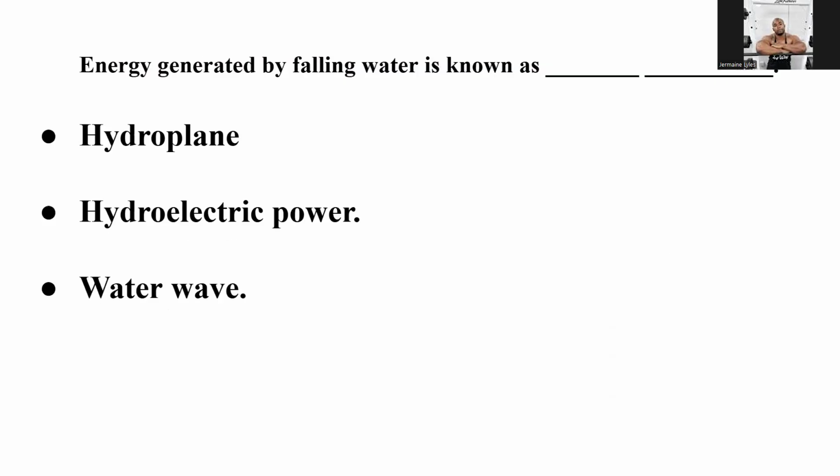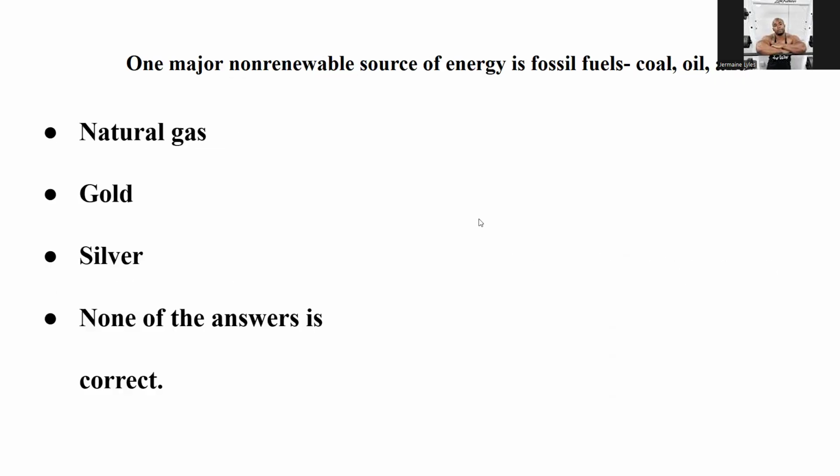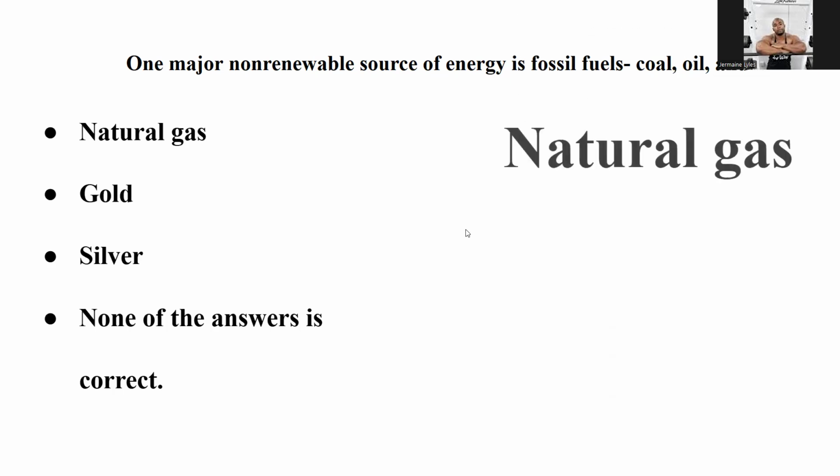Energy generated by falling water is known as what? A lot of people miss this. It is not water wave. Don't think because you see water in the sentence that it's all about water in the answer. No, it is hydroelectric power. Hydro is a term for water. Hydroelectric power. One major non-renewable source of energy is fossil fuels: coal, oil, and what? It is actually natural gas.